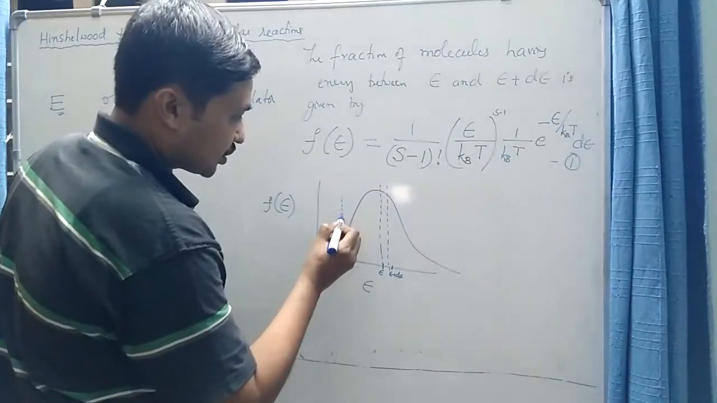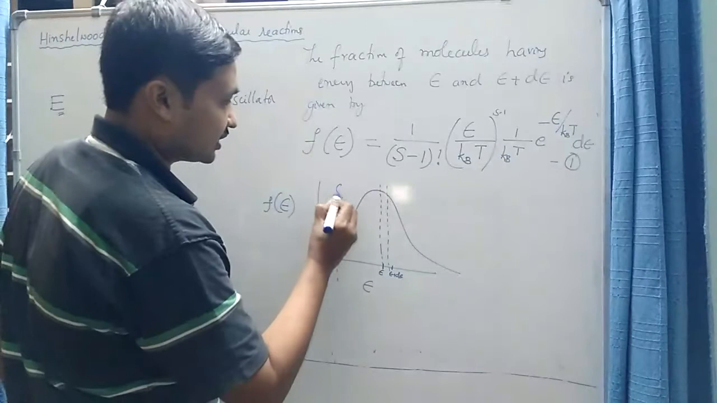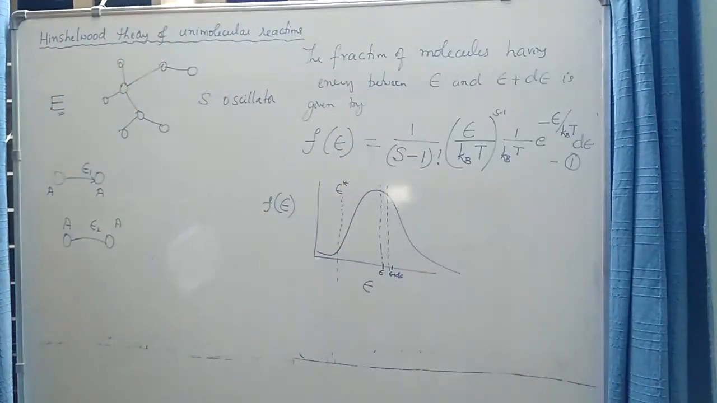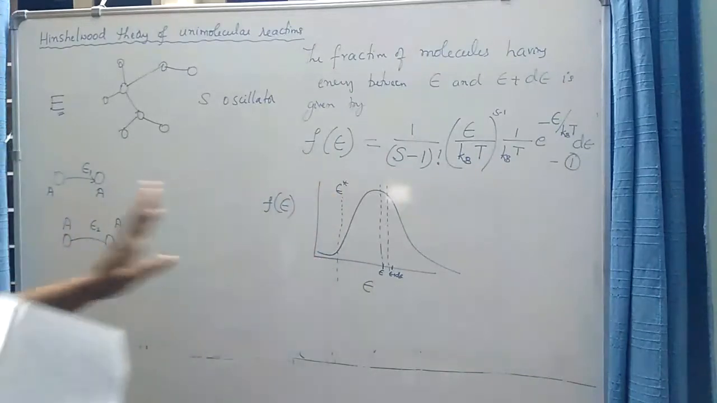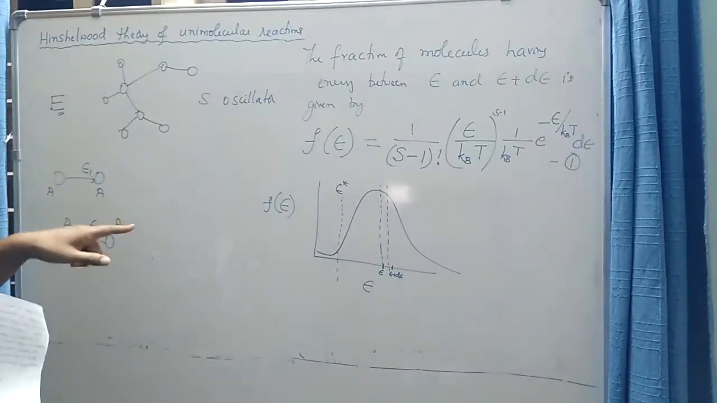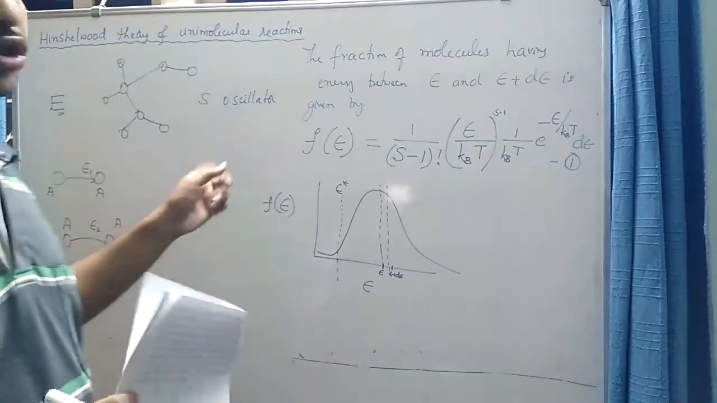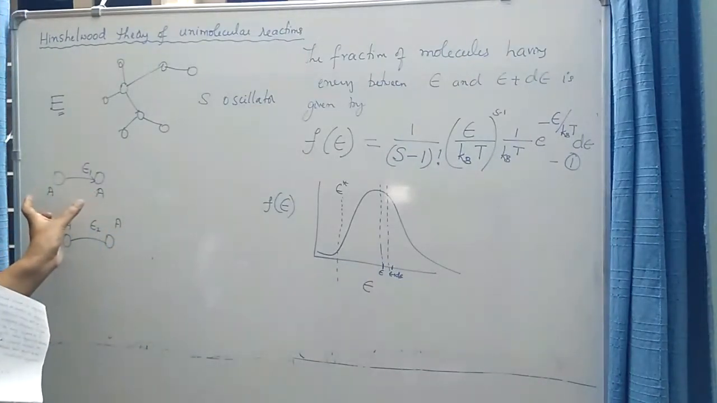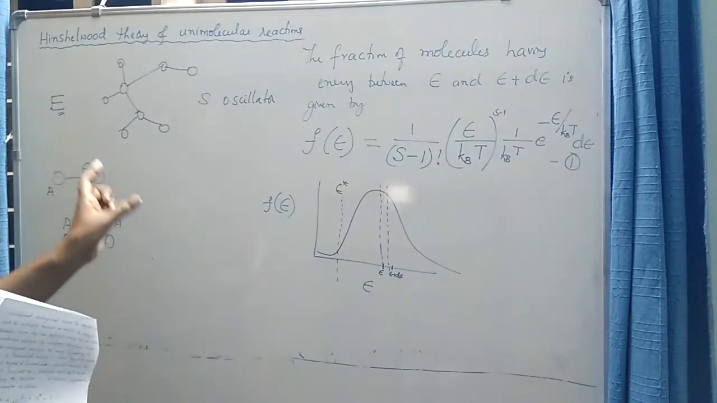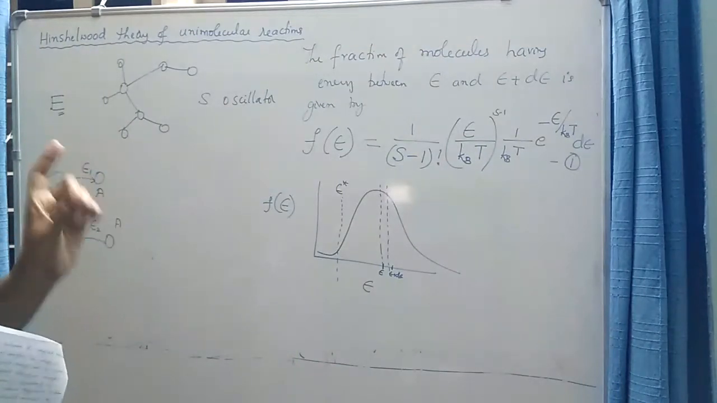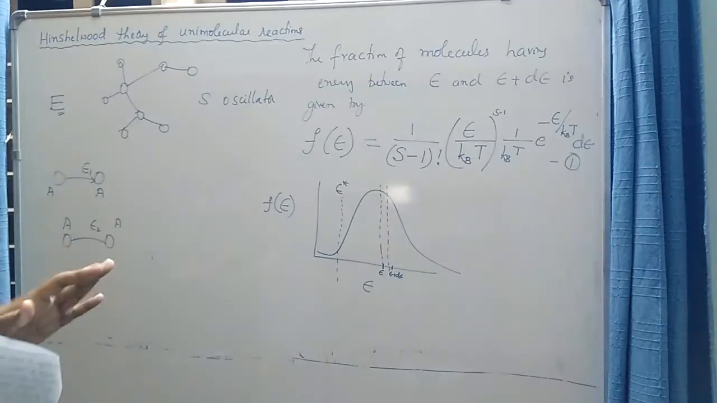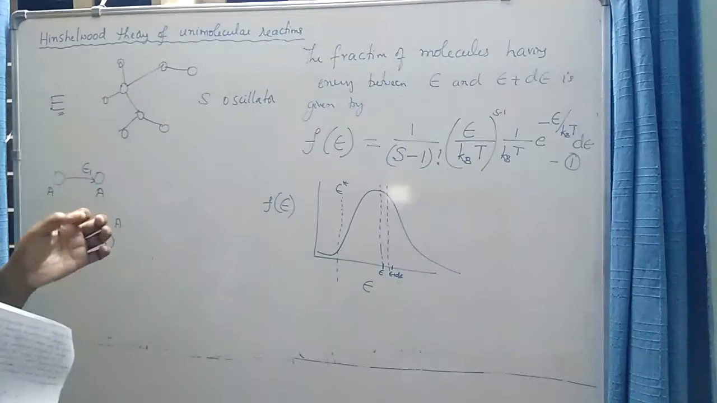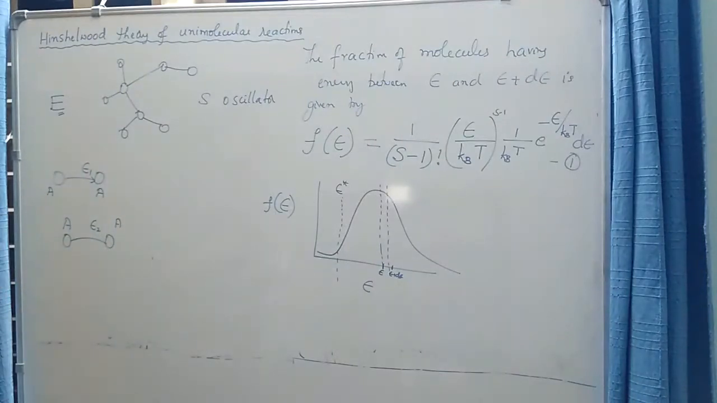Now, if there is a threshold energy called epsilon star, which may be the activation energy, this is the minimum energy that has to be exchanged when two molecules collide so that the molecule becomes really energized. When two molecules collide, there is an exchange of energy. After the exchange of energy, one of the molecules is said to be energized. For it to be sufficiently energized, it has to acquire a minimum amount of energy called the activation energy.